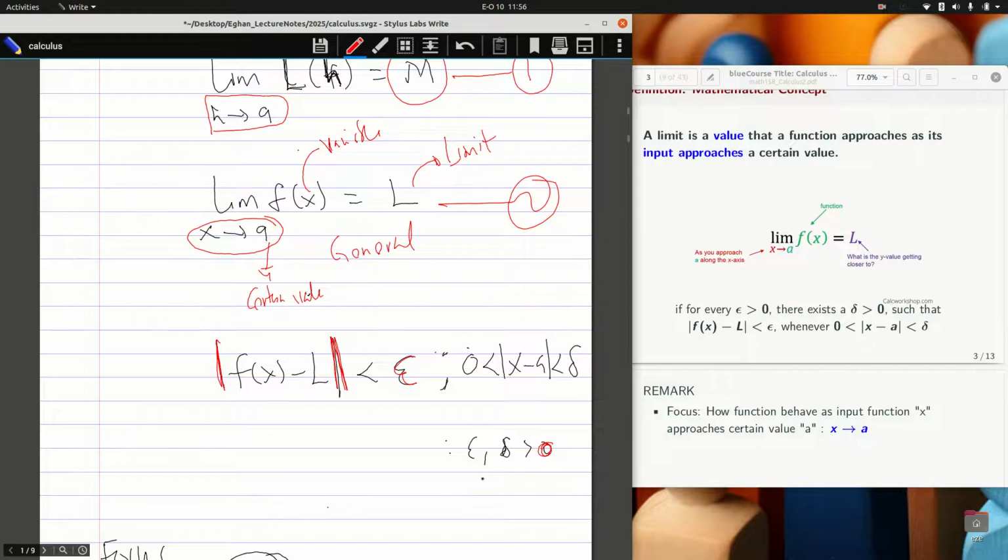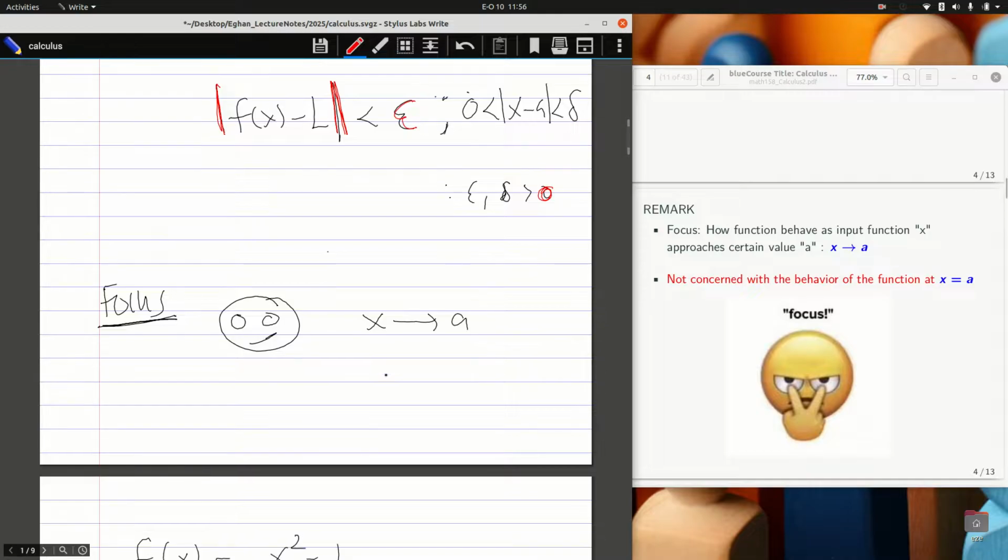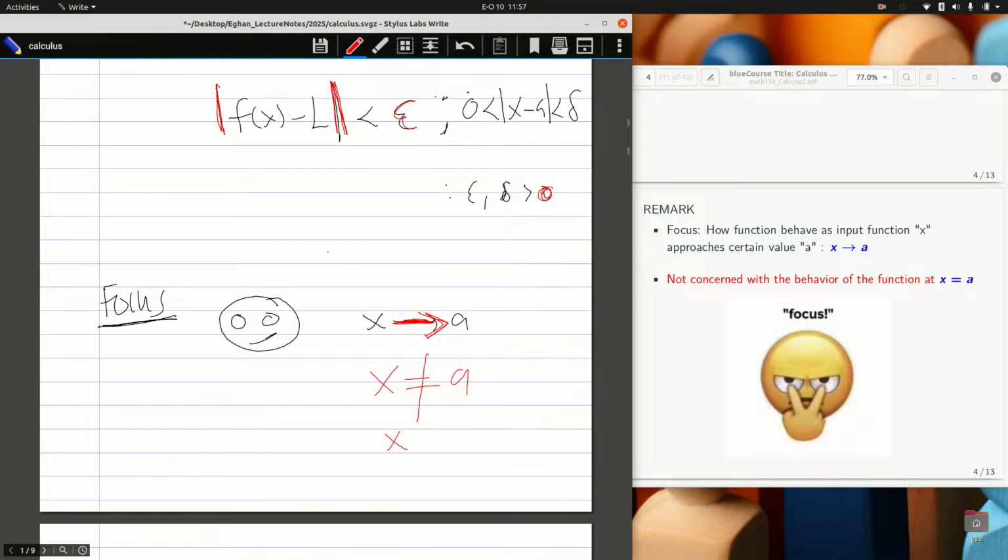Now to the remarks. The remarks are the focus of the limit. As you can see in my image, the focus is on x approaching. When we have something approaching mathematically, it is this arrow, the long right arrow. It is not when x is equal to a. No. It is not when x is almost a. No. It is when it's approaching. It is not even when it's equivalent. No. It is approaching a. So that is the focus for limits. Please take note of that. I hope that has been fruitful.